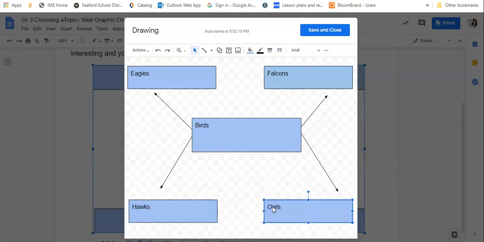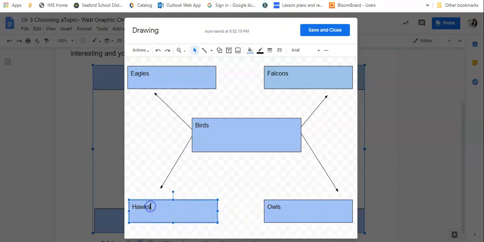All right, so this is the main topic. Here's your subtopics, and you want to pick one of your subtopics here as your research topic. So I already know a good amount about owls. Remember, you want to pick a topic that interests you but you don't know that much about. So I wouldn't pick owls if this were me.